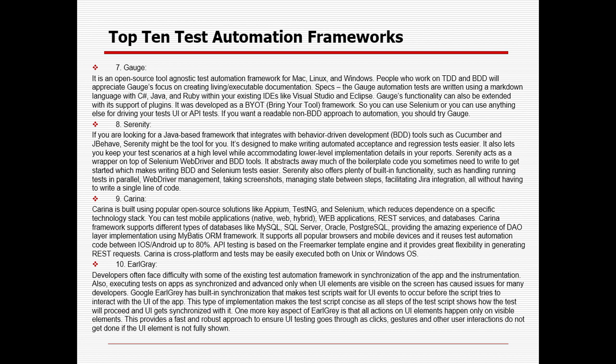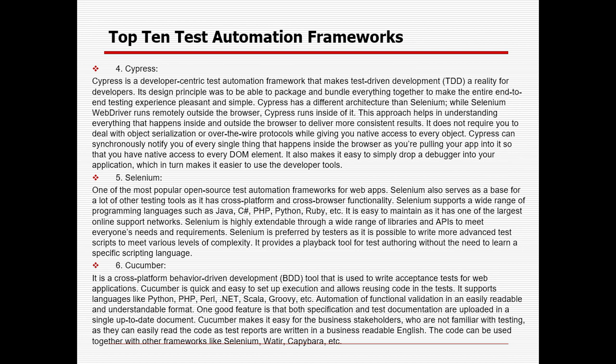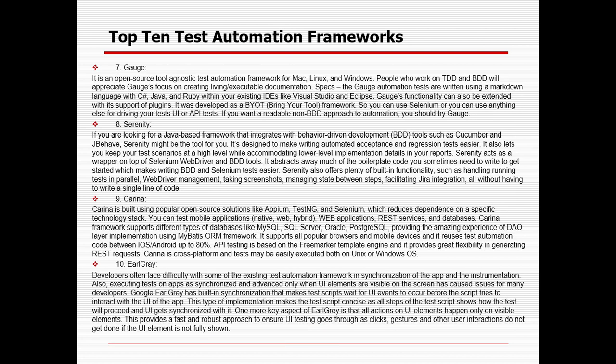So sometimes, in case your loading time is really slow, instead of using implicit wait, explicit wait, multiple wait, fluent wait, you can use that particular framework so that it will help. Suppose it is taking 1 minute, 10 seconds, 5 seconds, it will adapt to the application behavior. It will try to synchronize based on the automation behavior. You need not worry, you need not add any synchronization point. So that is the major advantage of the 10 frameworks listed above: Robot, Selenium, Driver.js, Citrus, Cypress, Selenium, Cucumber, Gauge, Serenity, Carina, and Earl Grey.